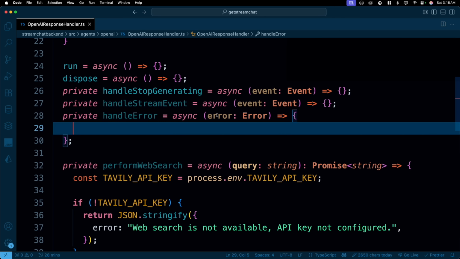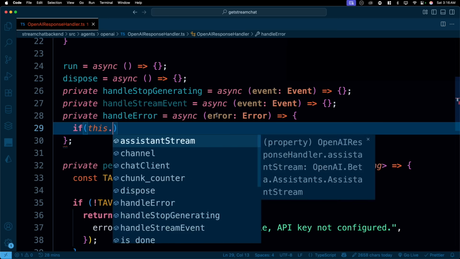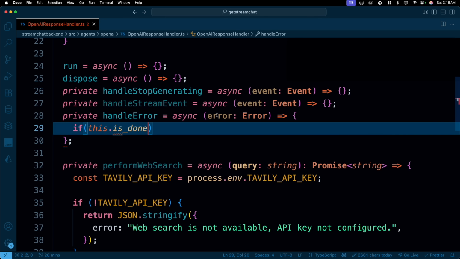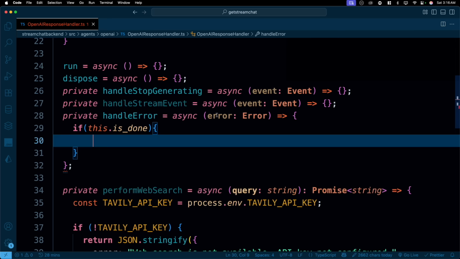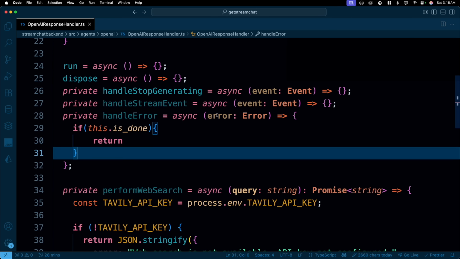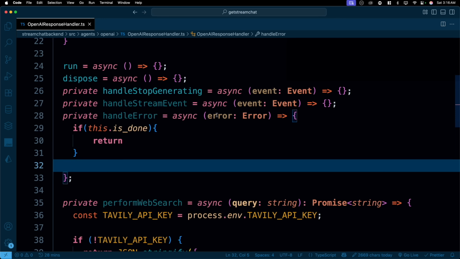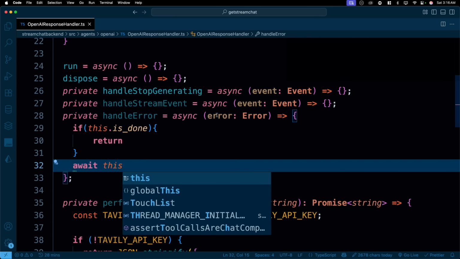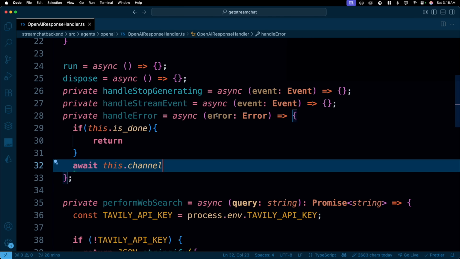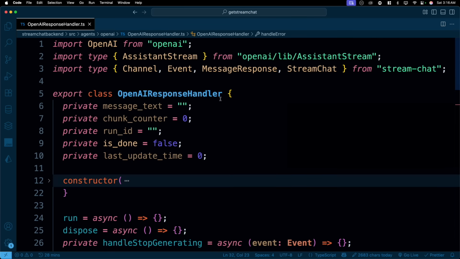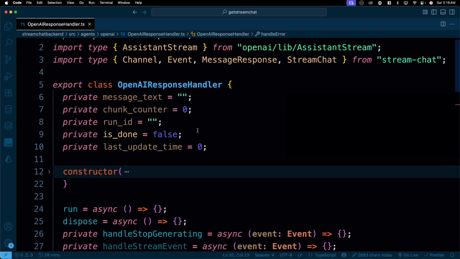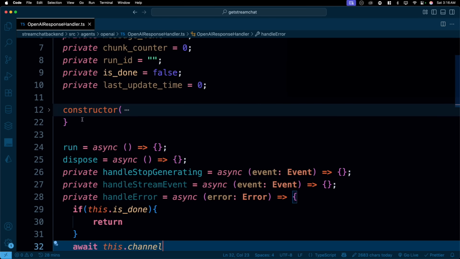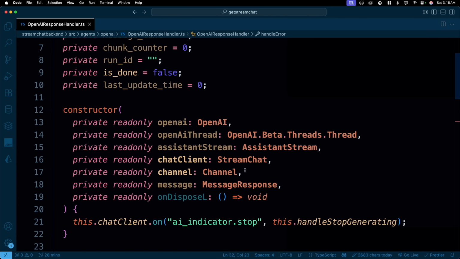And we will say that if we got this dot is done, if we have this, then there is nothing to worry about. We can just go ahead and return. That means, hey, we are all done. No need to handle the error or anything. All is being done. Apart from this, we can just go ahead and do some more fun stuff. So we'll just go ahead and say this dot channel. Now this is where we use the channel. If you remember, we don't have it yet. Let me open this up. Yeah, here it is. So this is the channel that we'll be using.